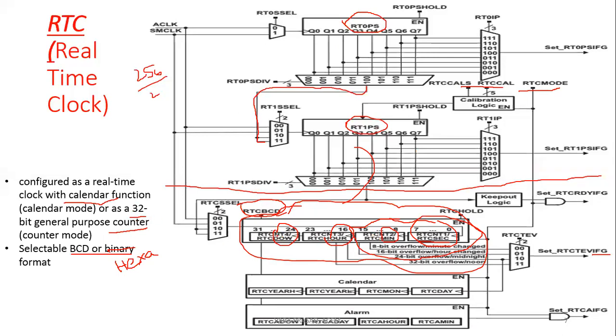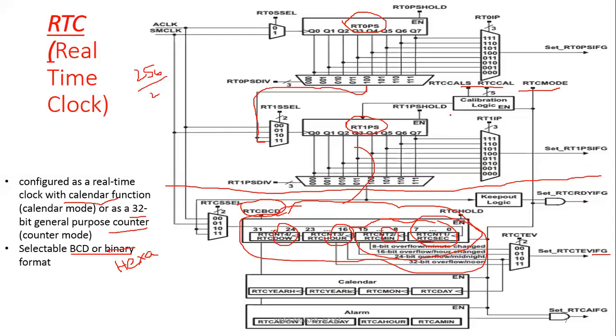If the counter is not used, these registers are used for displaying the time. Clock mode displays seconds, minutes, hours, and day of the week. In calendar mode, we can display day, month, year lower, year higher, and also the alarm setting.